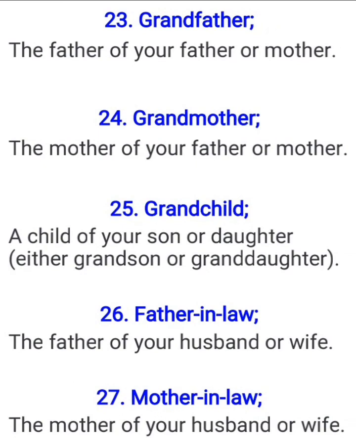The D will only be there as decoration, but when you are pronouncing it, you omit the D. So we have grandfather, grandmother, grandchild, with the D not pronounced. So we want to take note of that.